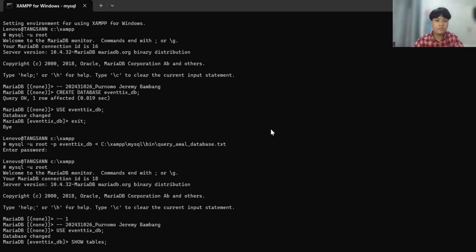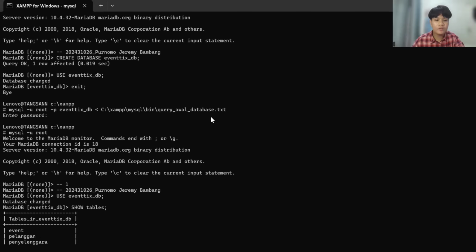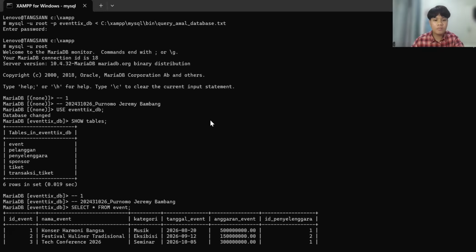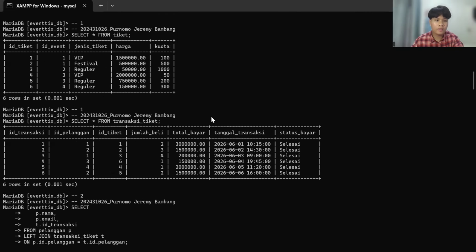First, I log into MariaDB using my SQL menu root, create a new database called EventixDB, and select it with use EventixDB. Then, I import the query awal database txt from the command line, running it straight from the MySQL bin folder. After the import, I reconnect to MariaDB and run show tables plus select star on each table to confirm all data load correctly.